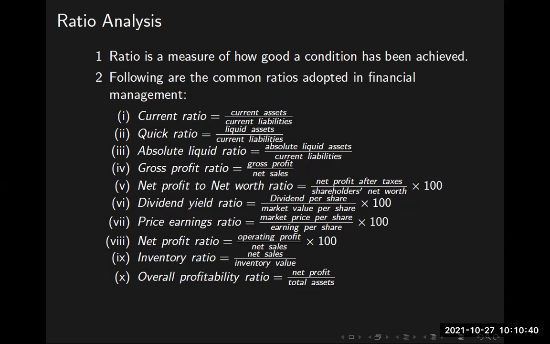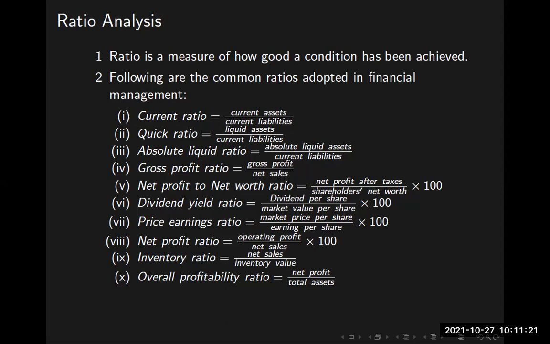If someone says we are good, it's okay, but the person may have something in mind and may convey something mistakenly to the other person. Whereas ratios are numbers. Each one will equally understand the meaning. It's not about human perception. It is a numeric measurement of the company's performance. We call this ratio analysis. A ratio is a measure of how good a condition has been achieved. At the end of each financial year, the company releases certain ratios to indicate that the company is doing well in the business. The following are the common ratios adopted in financial management.